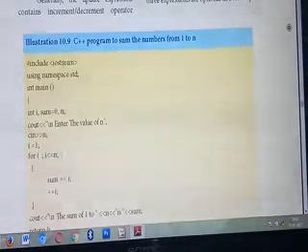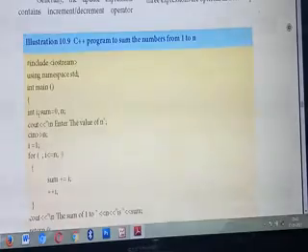First line: #include <iostream>, that's a header file. Second is the namespace. Next is the main function. Inside that, you are declaring 3 variables: int i, then sum equal to 0, where you are initializing the value of sum to 0, and n, whose value you are entering. Inside main, you give cout, enter the value of n. You are getting input from the user, so you give the input into a variable. What's the variable?